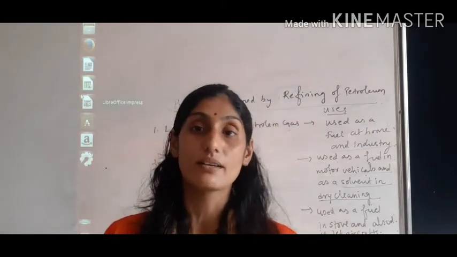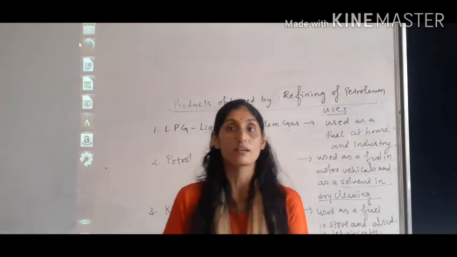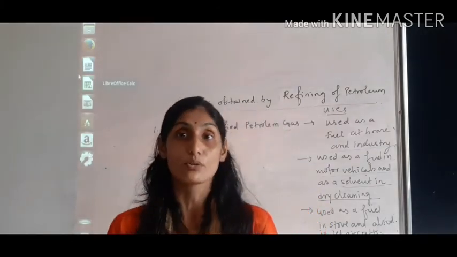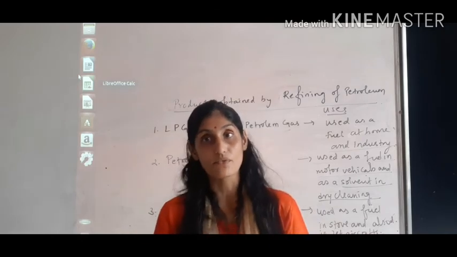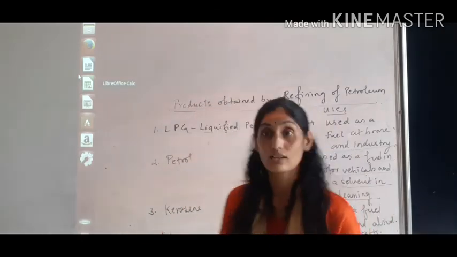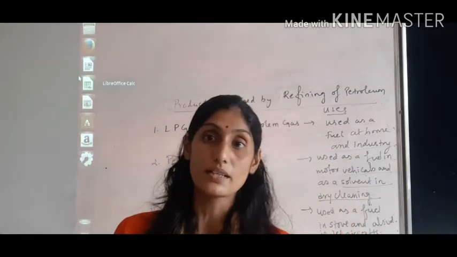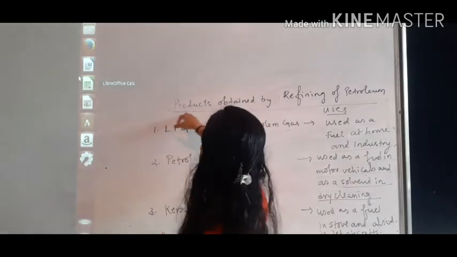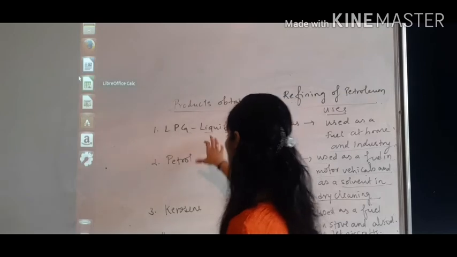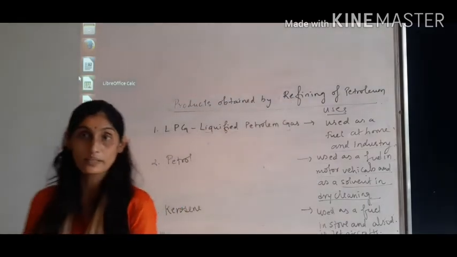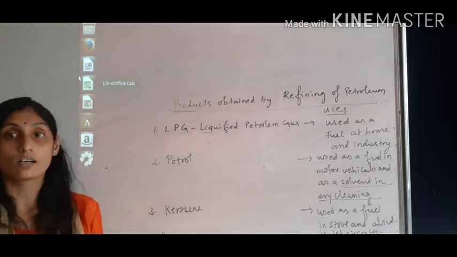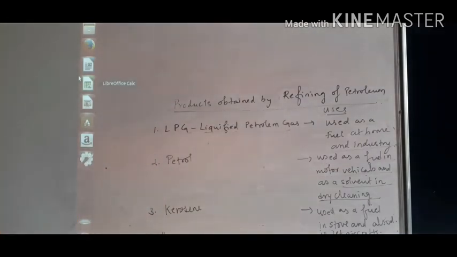Today we just have the images of which product we are getting after kerosene. After kerosene you have lubricating oil, then paraffin wax, and lastly you are getting coal tar. So these are the products which we are getting after the refining of petroleum. You can copy down the uses of each, as well as the products which we are obtaining by the refining of petroleum.